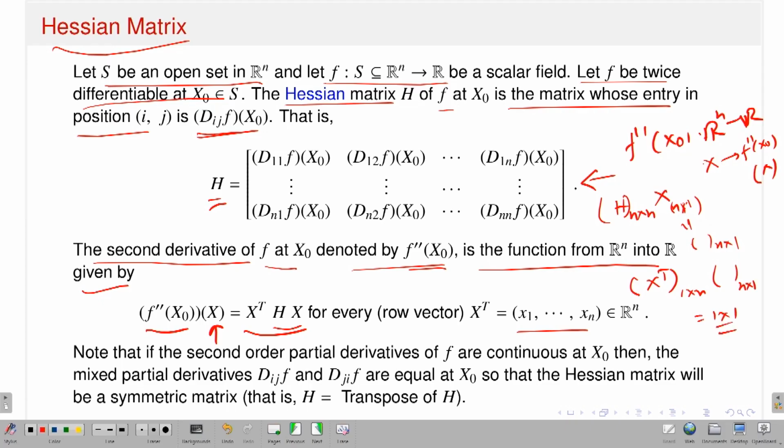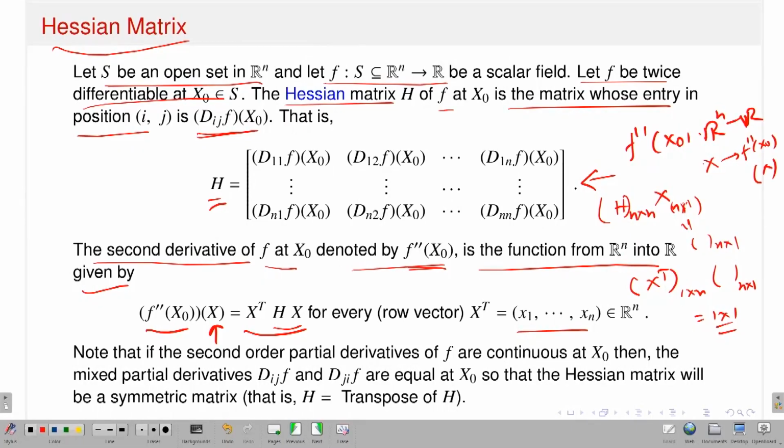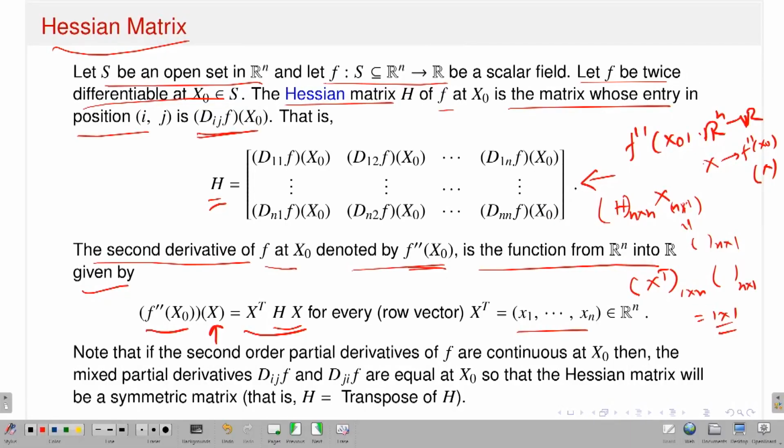So, once I have a function f which is twice differentiable, I know the notion of the Hessian matrix. Since my function is twice differentiable, the total derivative exists, that means f double prime at x naught is a linear transformation from Rn to R, and I can write the action of the linear transformation on some vector x in Rn in terms of the Hessian matrix, which is nothing but x transpose Hx, where x^T is the row vector x1, x2, ..., xn in Rn. So, that is the connection. That means the action of the linear transformation, how it acts in terms of the Hessian matrix.